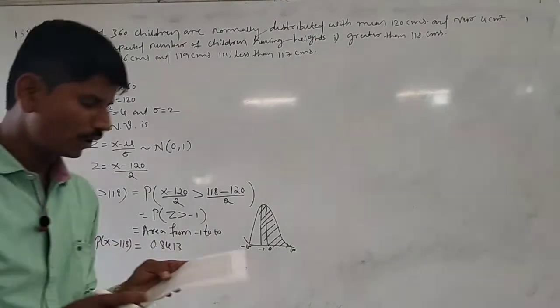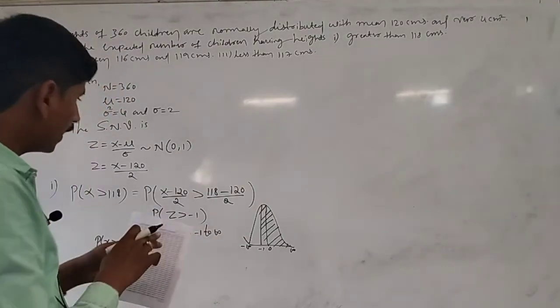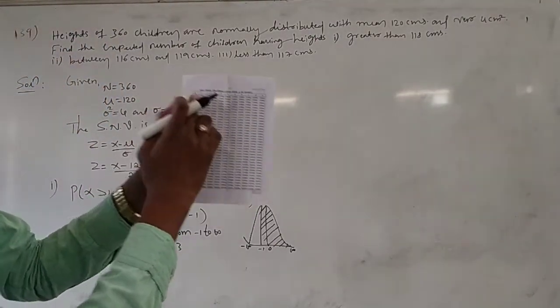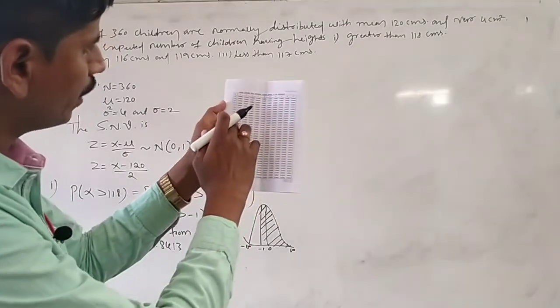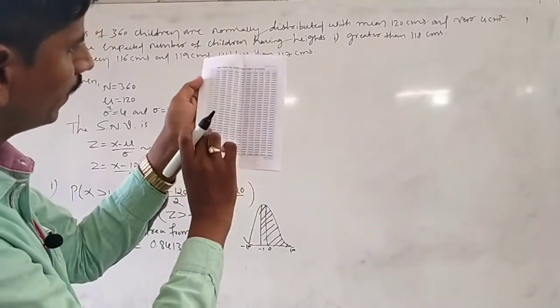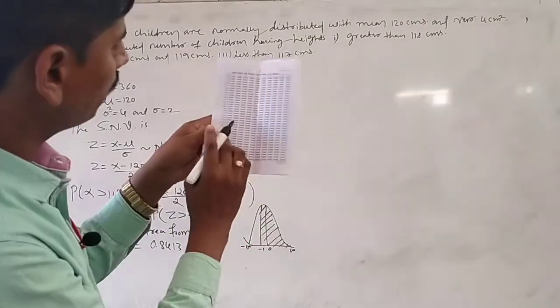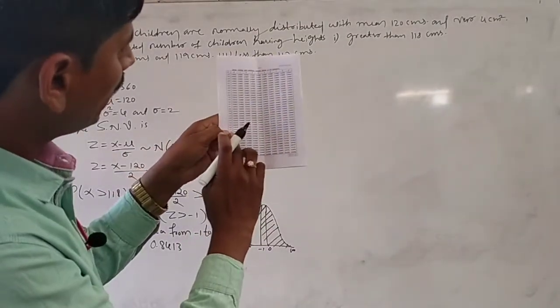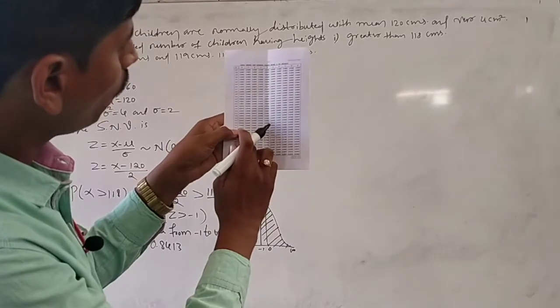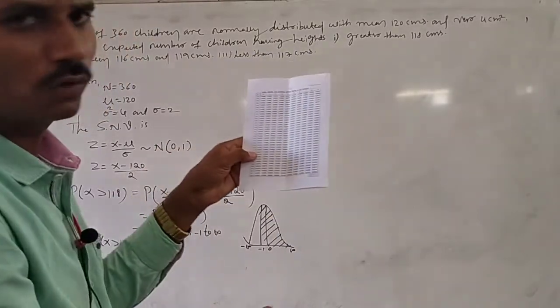Once again, look at the z value. The first column is z. The z value is minus 1, it comes here. Next, minus 1 to infinity. For infinity we consider 0. That is, minus 1 to 0 is 0.8413. You have to write 0.8413.